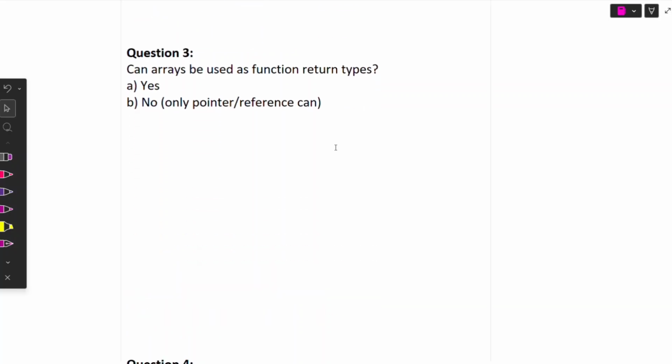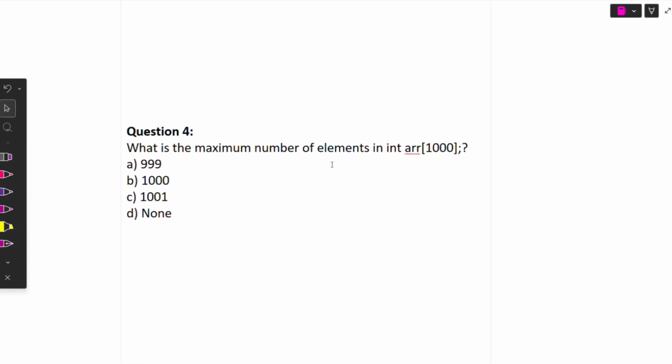Moving to question number 3. Can an array be used as a function return type? So here is the question. The options are yes or no. So option B is correct, no. So we do not use it this way.